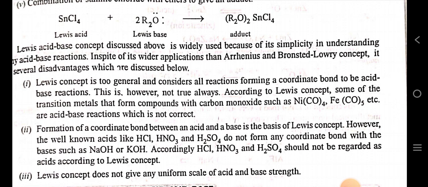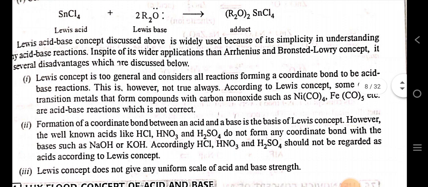The Lewis acid-base concept is widely used because of its simplicity in understanding acid-base reactions. In spite of its wider application than the Arrhenius and Bronsted-Lowry concepts, it has several disadvantages, which are discussed below. The Lewis concept is too general and considers all reactions forming a coordinate bond to be acid-base reactions. This is not always true.